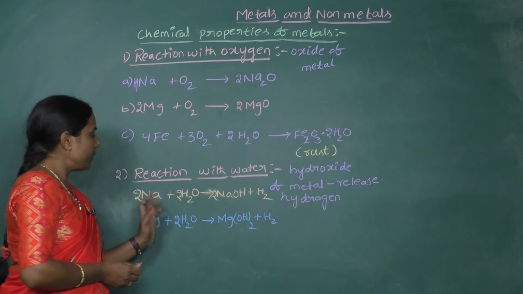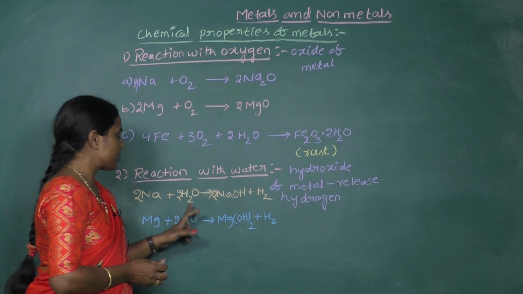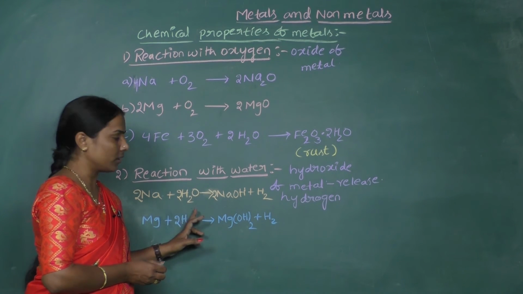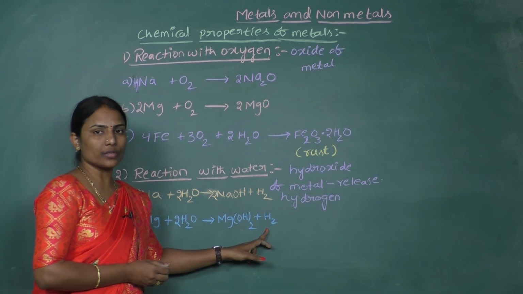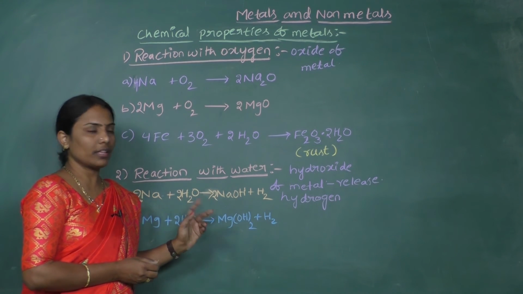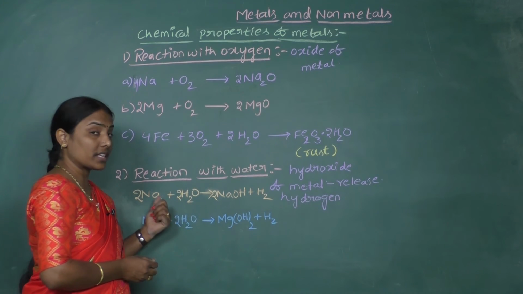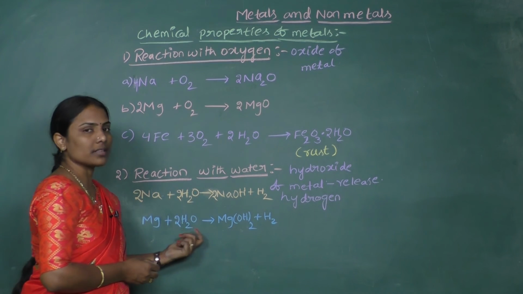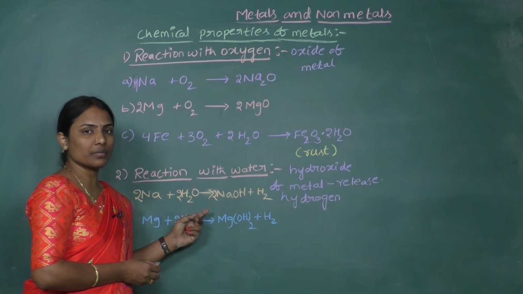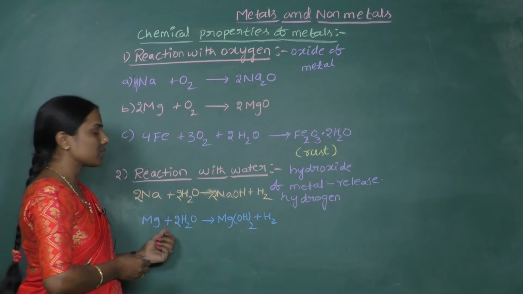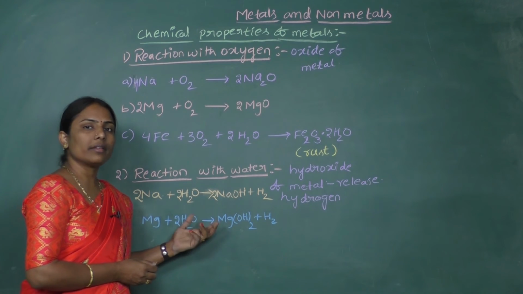Almost every metal, whenever it reacts with moisture or water, forms the corresponding hydroxide with the release of hydrogen. The only difference is that few metals react very fast and few metals react slowly. Metals like sodium and potassium react very fast, and metals like magnesium and aluminium react slowly.